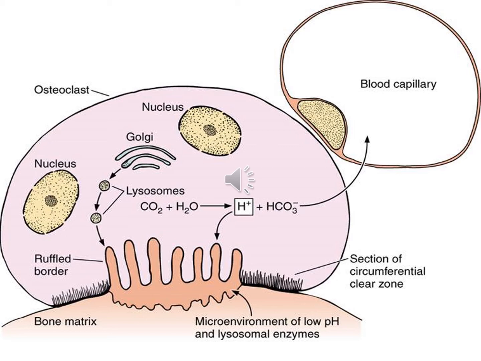So in the ruffled border, it is going to create a microenvironment of low pH, and that low pH is going to be created by the hydrogen ion pumps. And in this acidic environment, different lysosomal enzymes are going to act on the bone matrix and dissolve the bone.